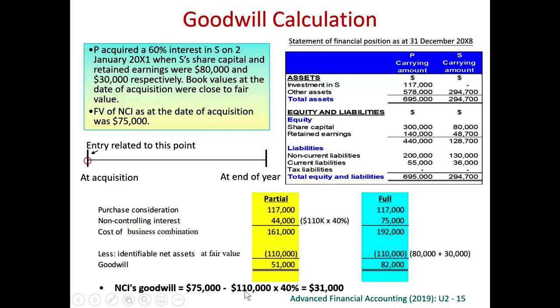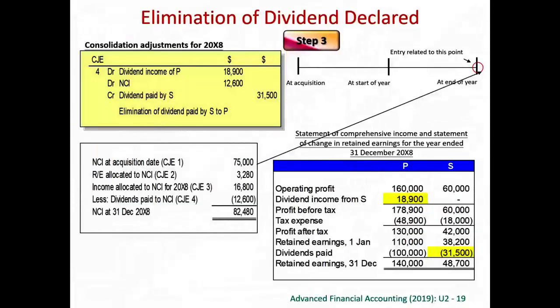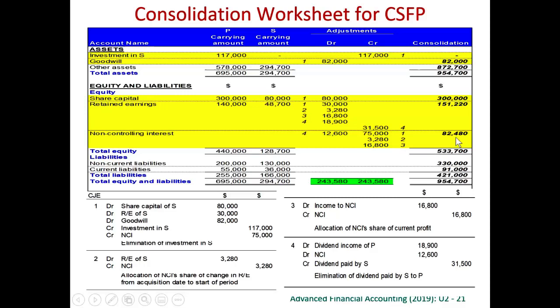So what NCI pays minus what NCI gets is the goodwill for NCI, 31,000. So that's why goodwill for NCI is 31,000. The book value of net assets, fair value adjustments, and the goodwill for NCI is exactly the same as the NCI figures in our consolidated balance sheet.